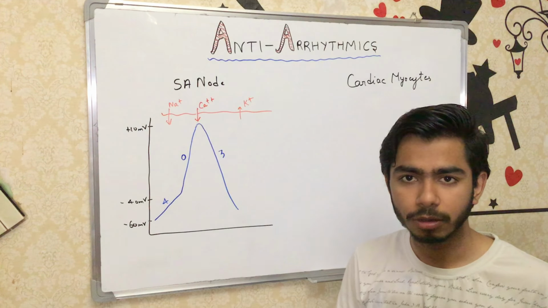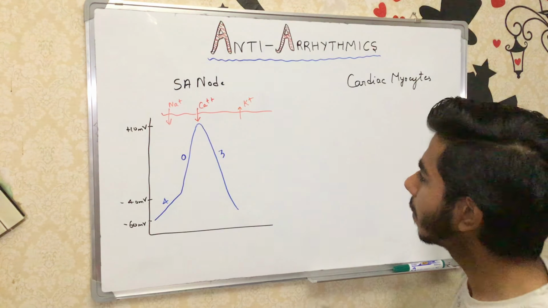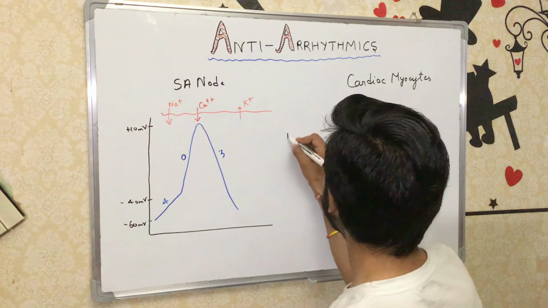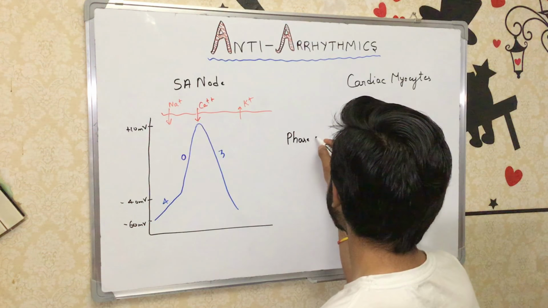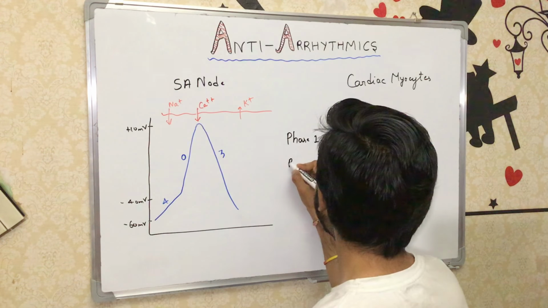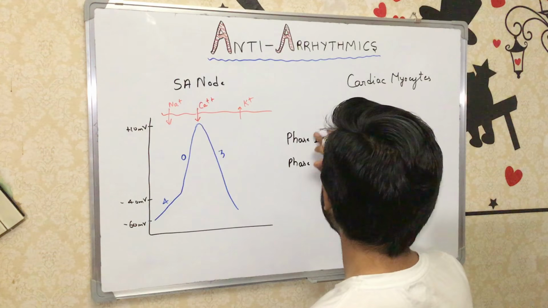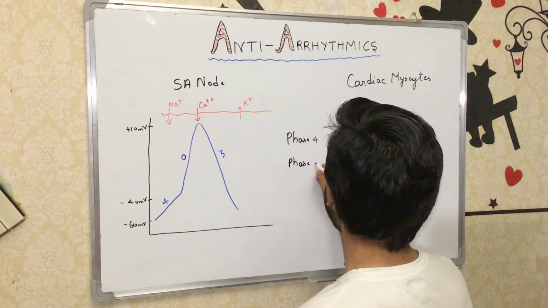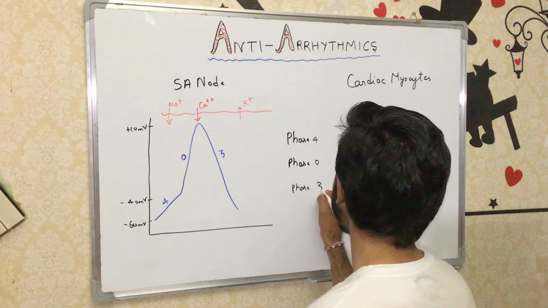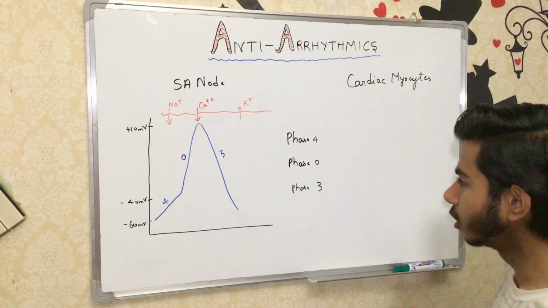This particular phase we call phase 3. So let me summarize what is happening in phase 4, phase 0, and phase 3.